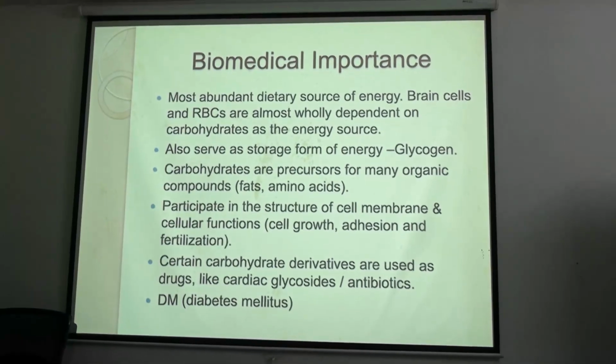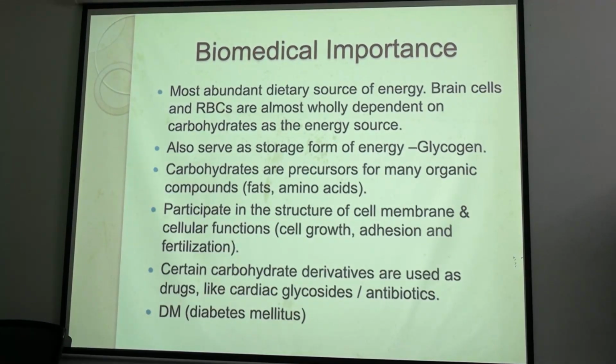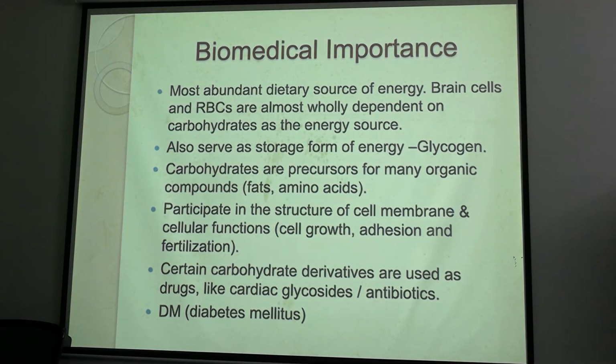fats. And now coming to another important function, that is for the structure of cell membrane and other cellular functions like receptors and other glycoproteins, glycolipids required for cell growth, adhesion and fertilization also. So to make the structural compounds, glucose is much needed. And also I told you, as from the different reactions we will get different carbohydrate derivatives that are further used